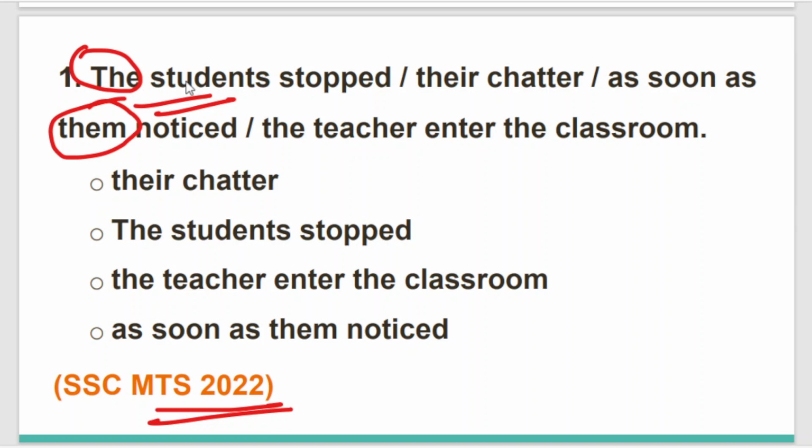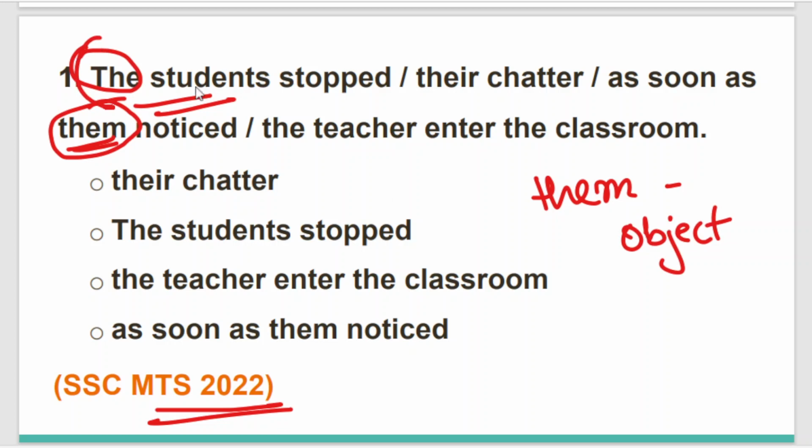Along with that, it is written them, which is a pronoun but an object. In the sentence, first it is written the students as subject, and again the same thing is repeated as object, which is not grammatically correct.